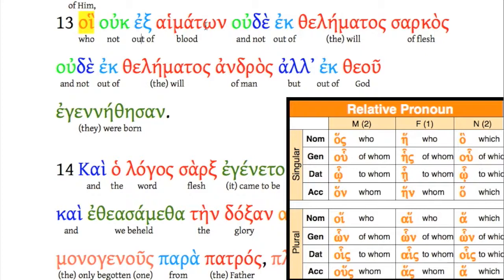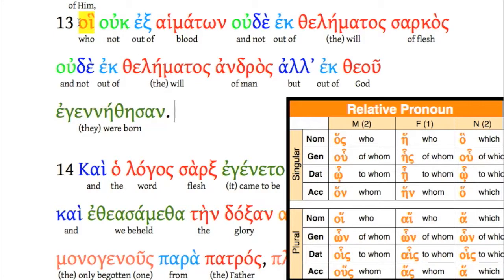Uk ex haimaton, ude ek. Read this with me, by the way. When I read, I'm not just reading for my own practice. I want you to get used to hearing the Greek. So read with me. Uk ex haimaton, ude ek thalematos sarkas, ude ek thalematos andras, all ek theu egenethesan.